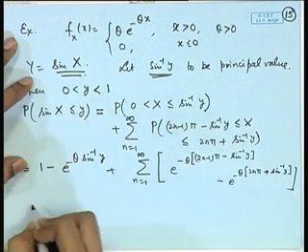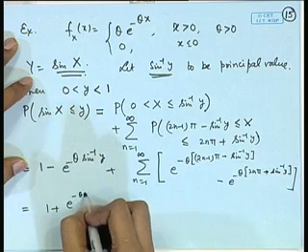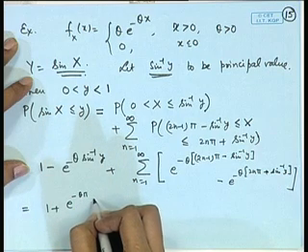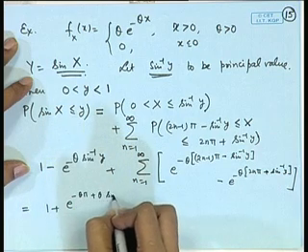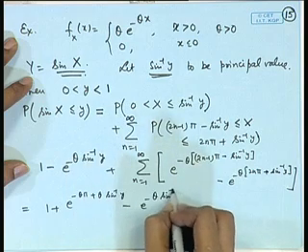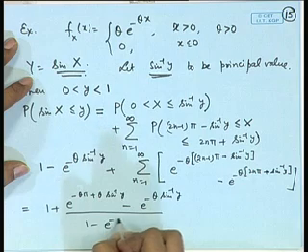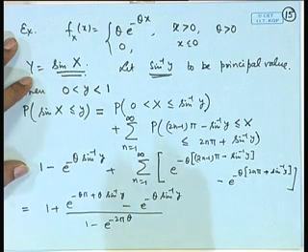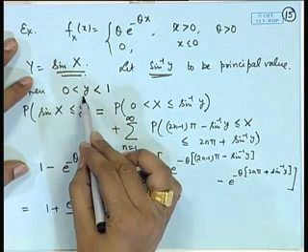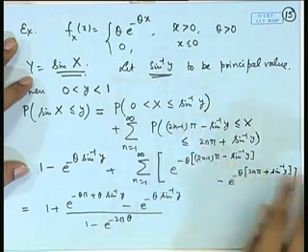So, this is simplified to 1 plus e to the power minus theta pi plus theta sine inverse y minus e to the power minus theta sine inverse y, divided by 1 minus e to the power minus 2 pi theta. In a similar way, if y is between minus 1 to 0, we can split the regions and evaluate.